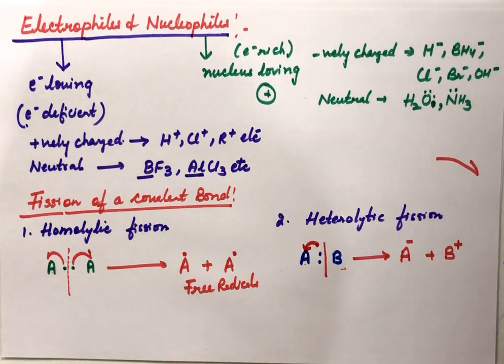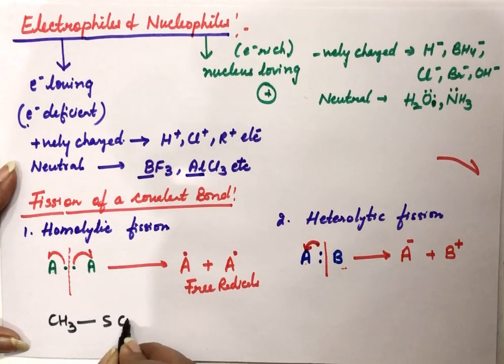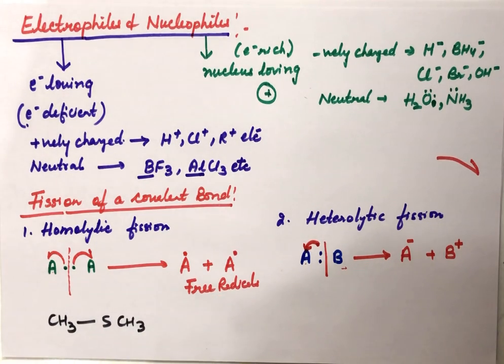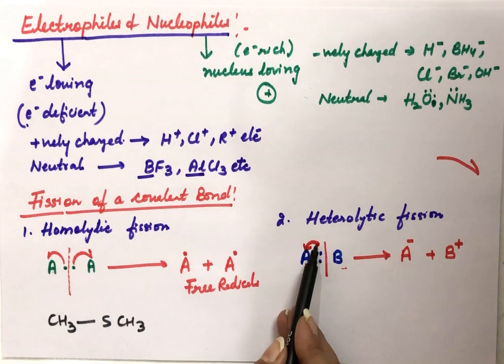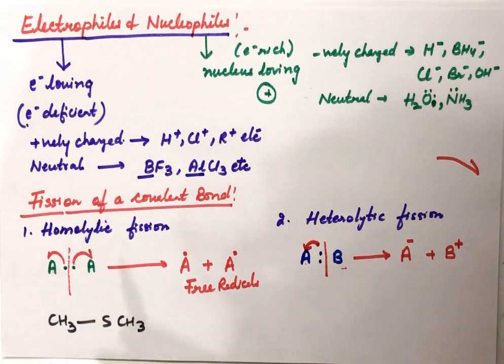Now one question here: breaking of this CH3-SCH3. Using a curved arrow, we have to show the reactive intermediates when this covalent bond undergoes heterolytic cleavage. Heterolytic cleavage, so which arrow will we use? The curved arrow is used in heterolytic fission, while the fish arrow is used in homolytic fission. The shared pair of electrons is between sulfur and carbon.